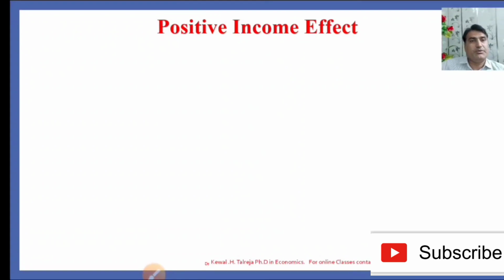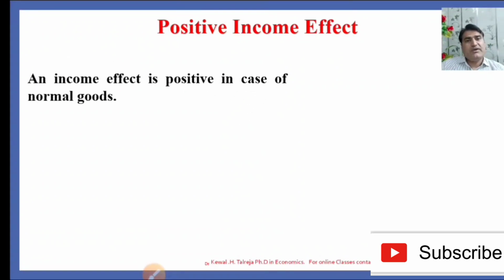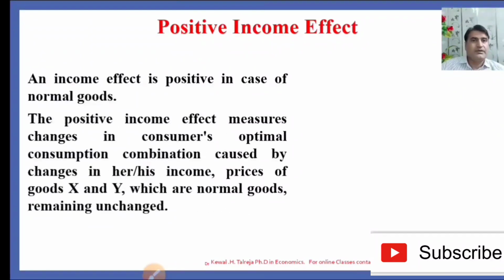When would the income effect be positive? An income effect is positive in case of normal goods. So what are normal goods? Normal goods are goods related in such a way that an increase in income increases the demand for the goods. So income elasticity is positive in case of normal goods. The positive income effect measures the changes in the consumer's optimal consumption combination caused by changes in his or her income, the prices of goods X and Y, which are normal goods, remaining unchanged.